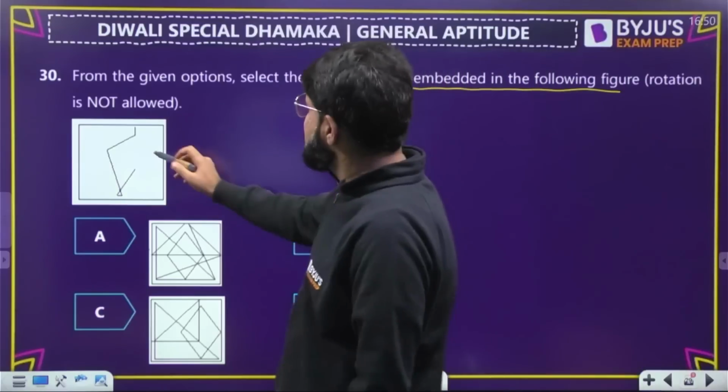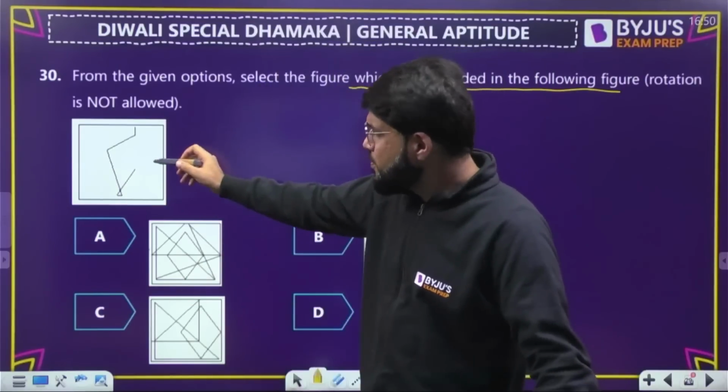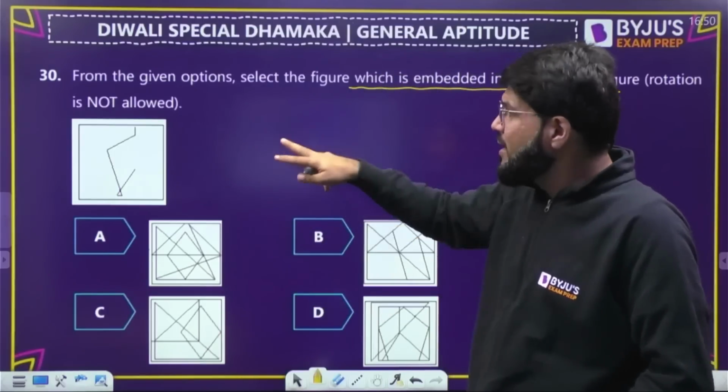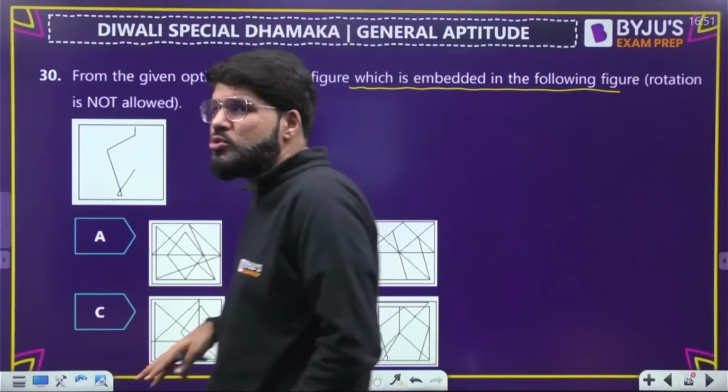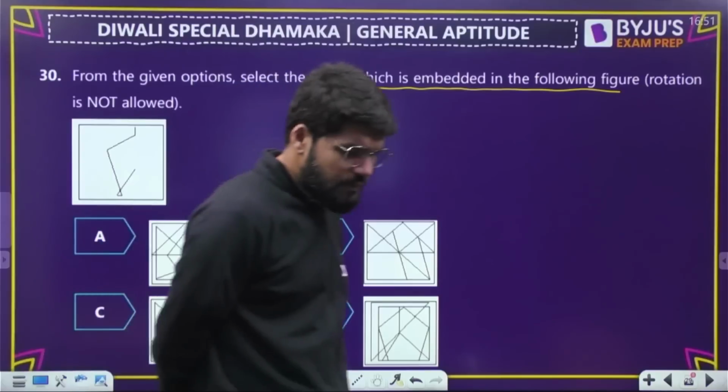So there is a piece given. The intent of the question is that this particular piece is embedded. It is hidden inside some picture. In the same manner, without any rotation, you have to choose the option in which this given figure is embedded.